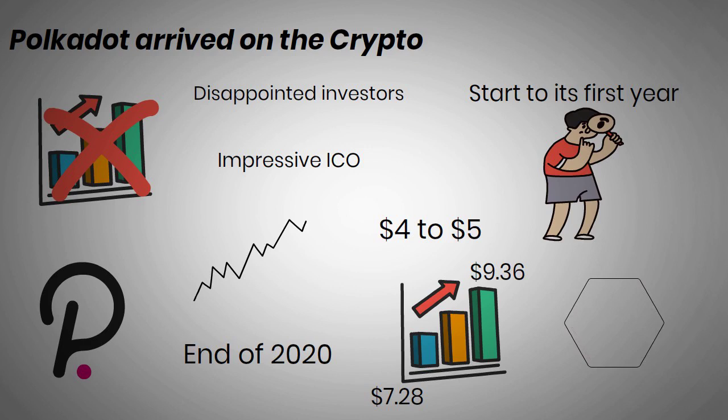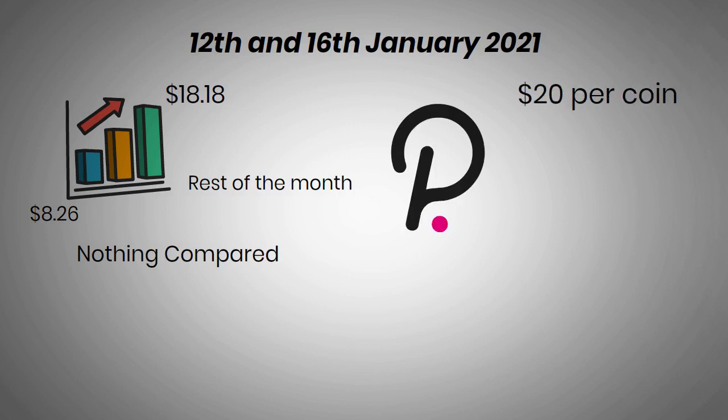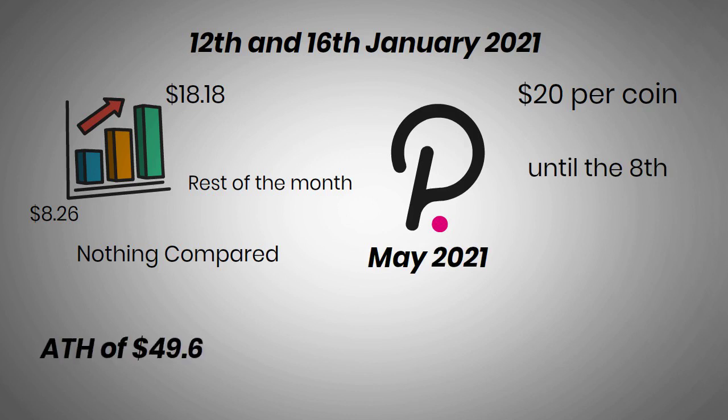DOT's growth didn't stop there. Between the 12th and 16th January 2021, DOT rose from $8.26 to $18.18 and remained around this peak for the rest of the month. Impressive as that was, it was nothing compared to what was to come. By February, DOT had breached $20 per coin and retained much of that value despite volatility until the 8th, where it continued to leap upwards, claiming new ATHs month after month. By May 2021, Polkadot reached an ATH of $49.69.